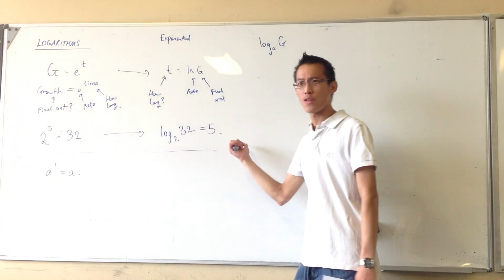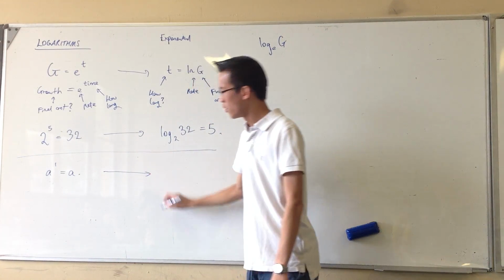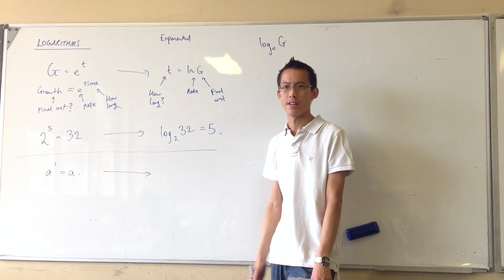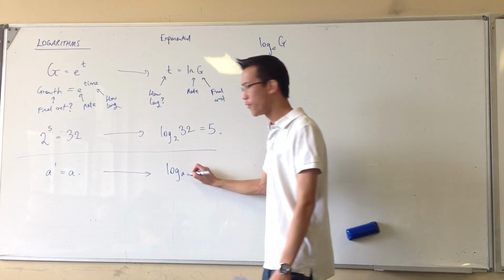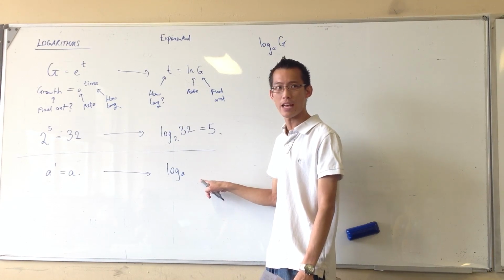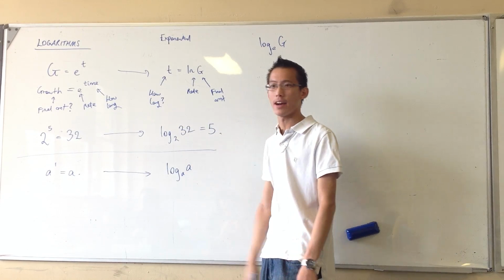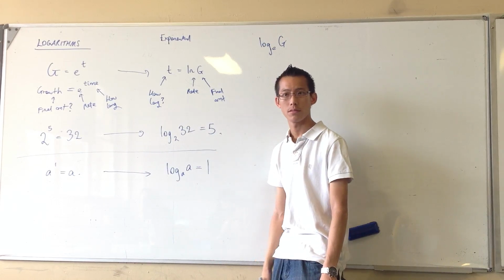Now what does that mean over here if I rewrite this? What's the corresponding log law for that index law? Because all the log laws are just rewritten index laws. Log A base A equals 1. Good. So if I've got something growing at rate A, and you ask me how long will it take for it to be A times bigger, my answer is, it'll take one time period.